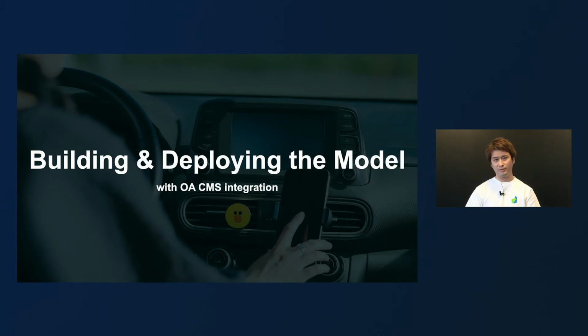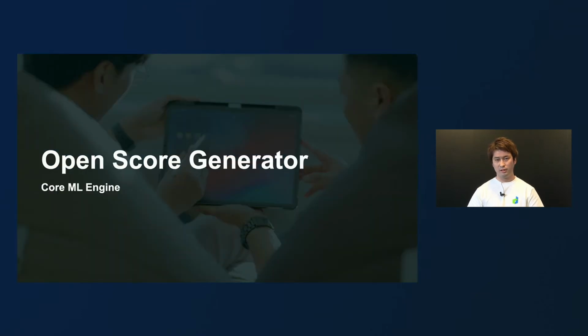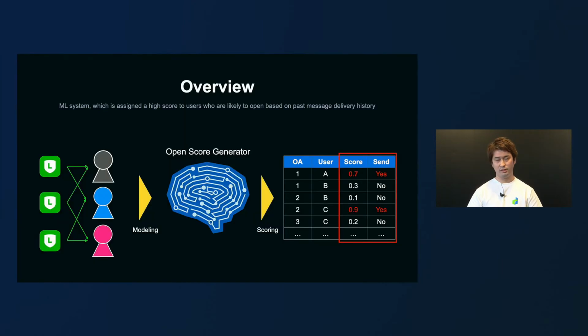I will take over from here. I'm Yoshinaga. As Mr. Nishite just mentioned, I'll be walking you through the message volume control system based on the message open rate prediction model. First, let me explain the machine learning engine, which is the core of our system. Here in LINE, in order to optimize the number of messages that users receive, we utilize machine learning. Here you can see the overview.